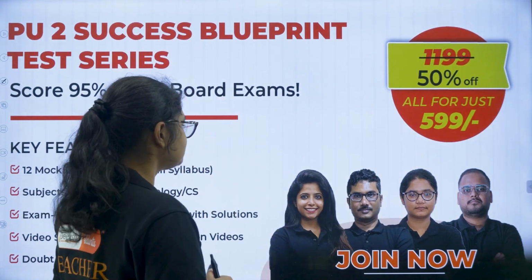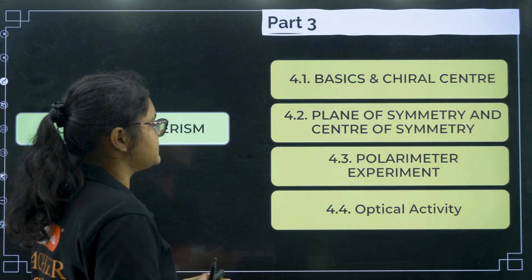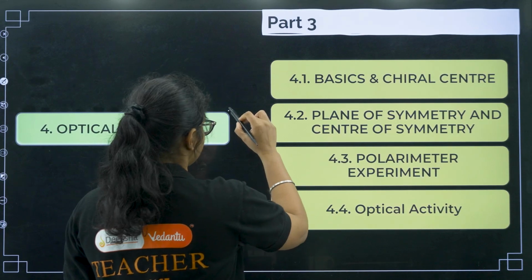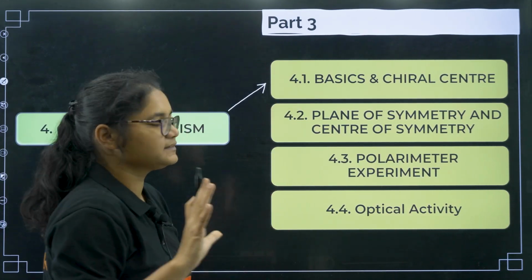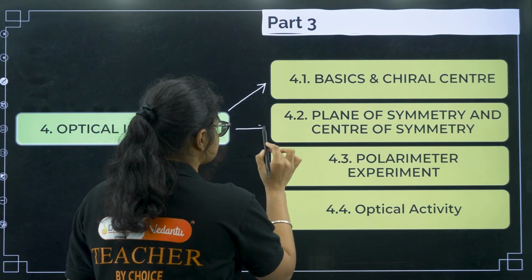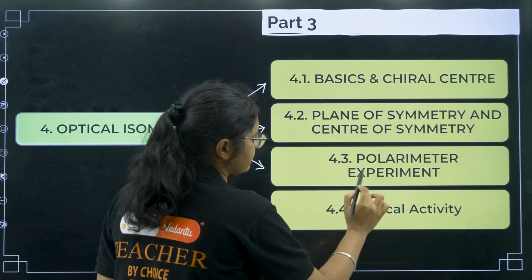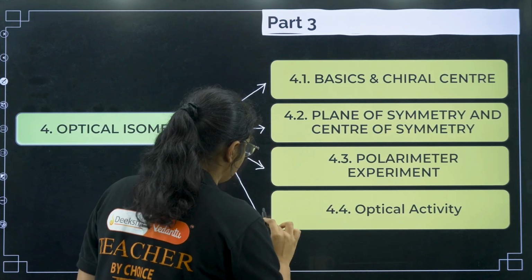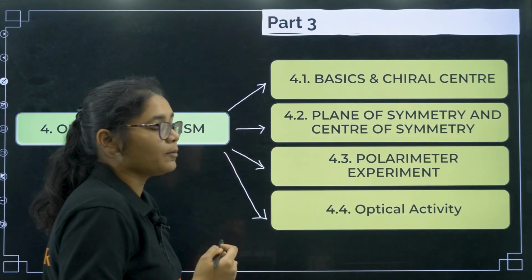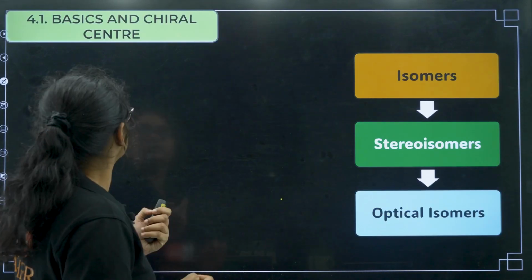So coming to optical isomerism, what all things we are going to discuss today. First we will discuss some basics, what is optical isomerism and chiral center. Next we will discuss plane of symmetry and center of symmetry, then the polarimeter experiment, and lastly we will talk about optical activity. Now coming to the basics.